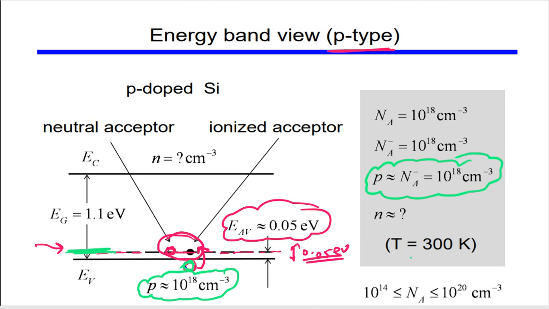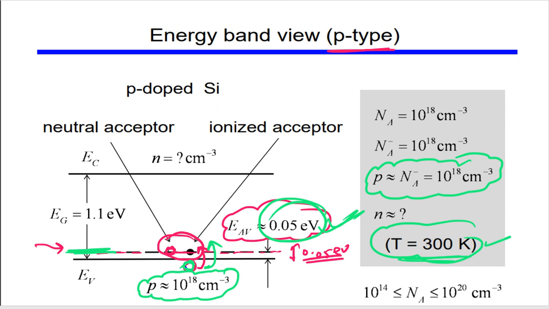So this is at T equal to 300 Kelvin. This is not 300 Kelvin itself, but at 300 Kelvin they can get this much energy, so the electrons from there can move to this energy level. They will be needing the energy, and at 300 Kelvin they can get this much energy.